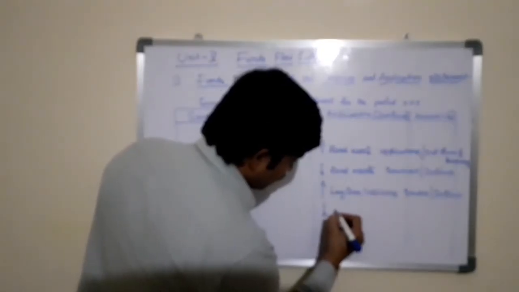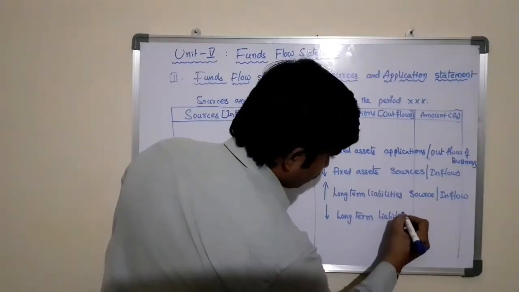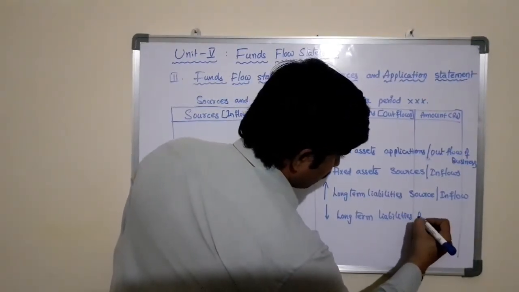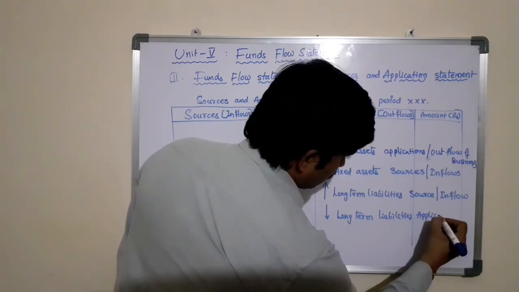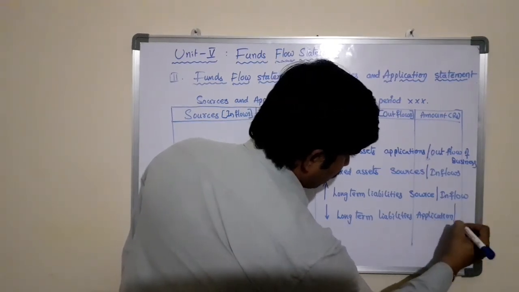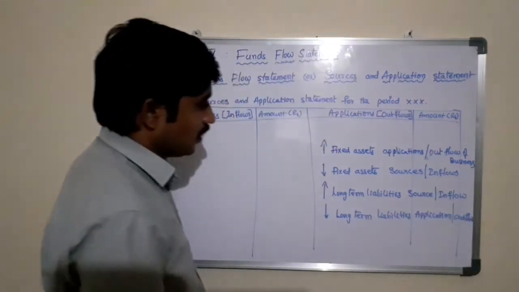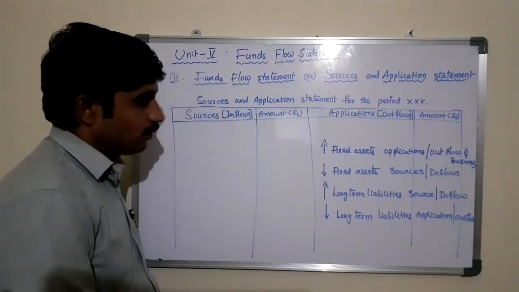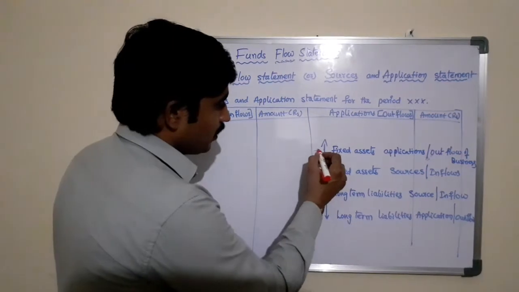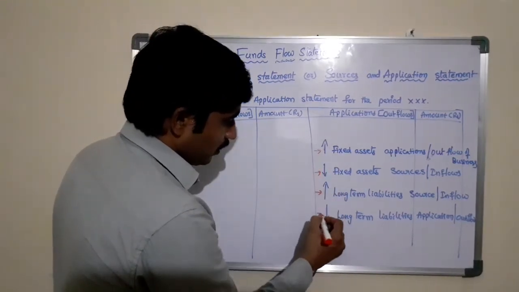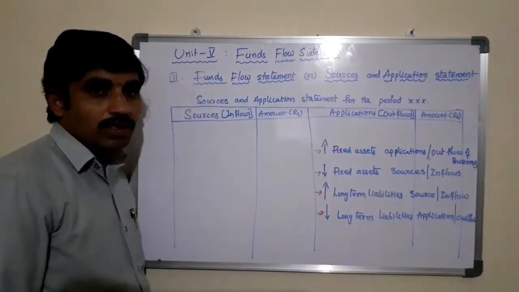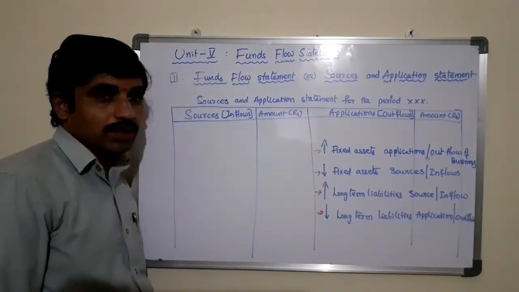Any decreases in long-term liabilities, that is application or outflow of the business. So these are the four principles that we need to remember at the time of preparing the funds flow statement or sources and applications statement.